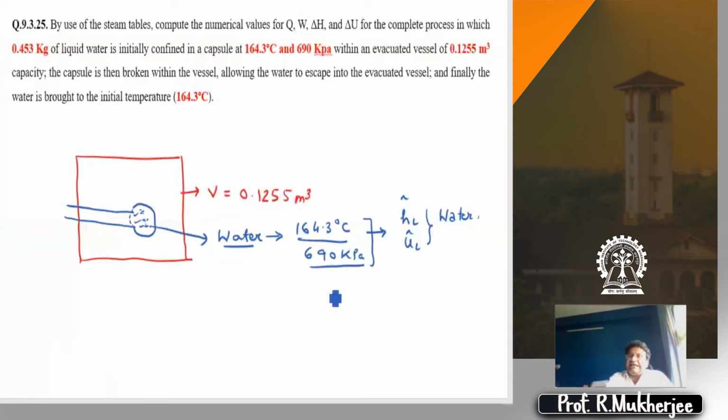So you can say that it is almost saturated. So this we find from the steam table is for 165 degrees. I will change it when I give the problem for the test. At 165 degrees, we see that the saturation pressure is 703 kilopascal. So instead of 690 kilopascal, if I just specify that you have 700 kilopascal, this is saturated water.